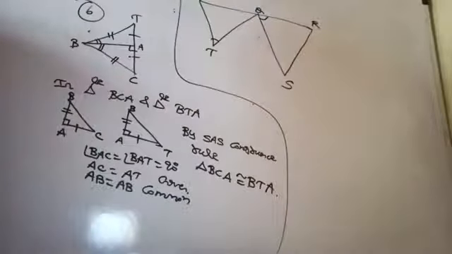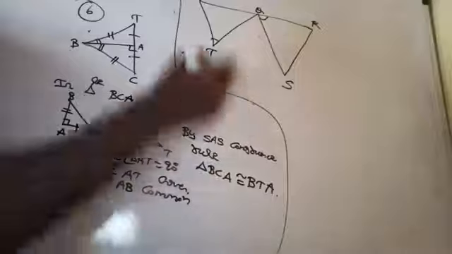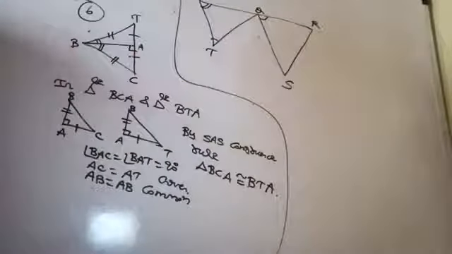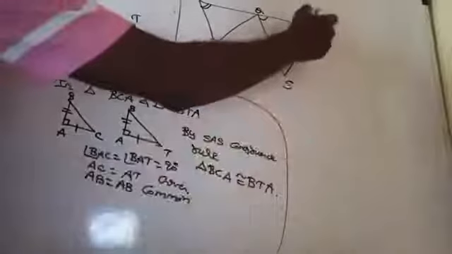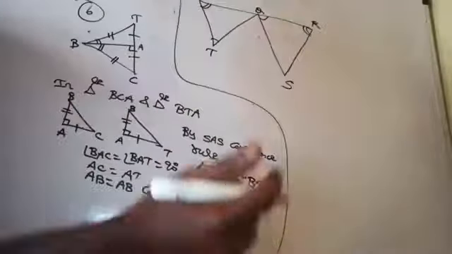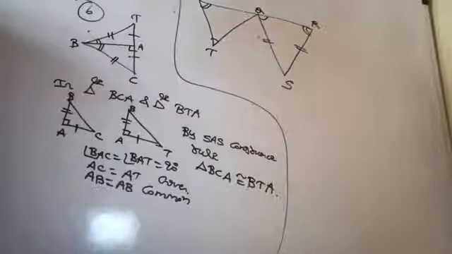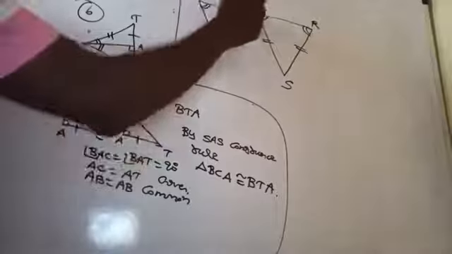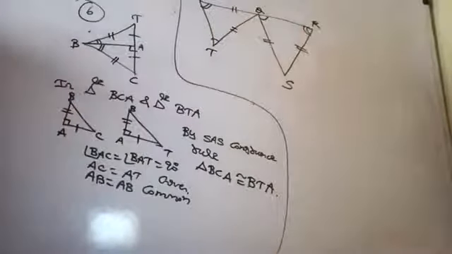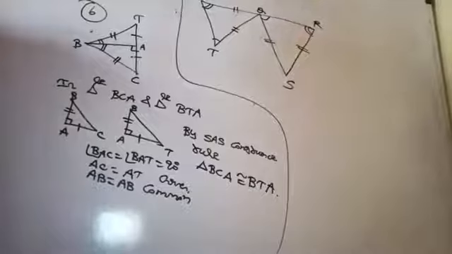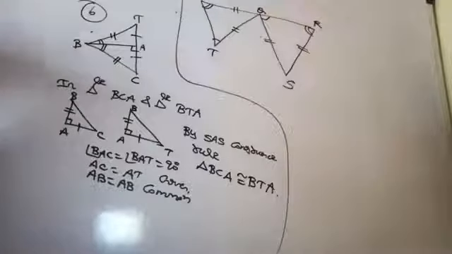Then angle P is equal to angle R. Then QR is equal to RS, and then PQ equal to TQ. Now triangle QRS is congruent to triangle what?